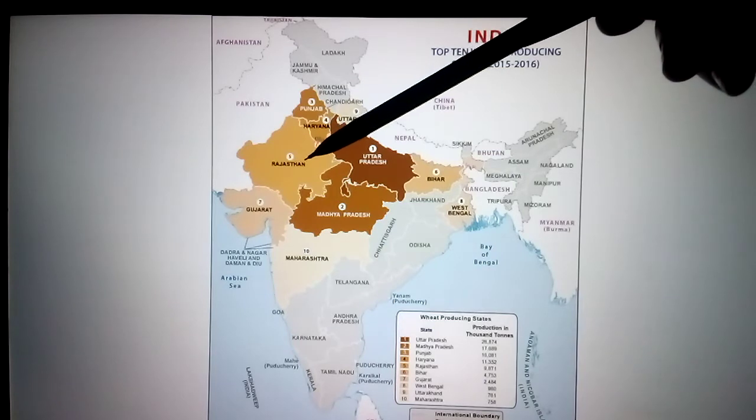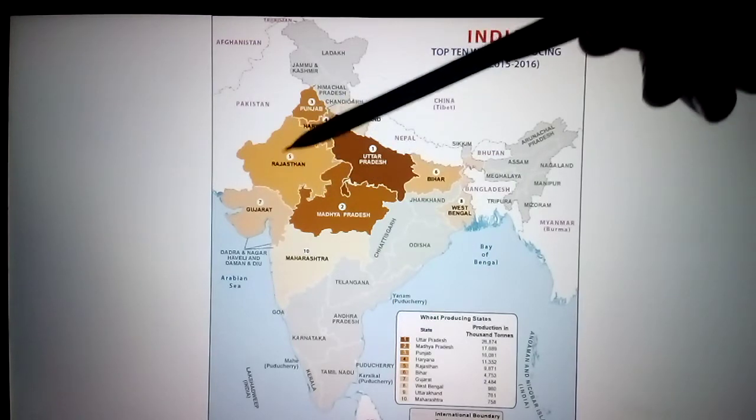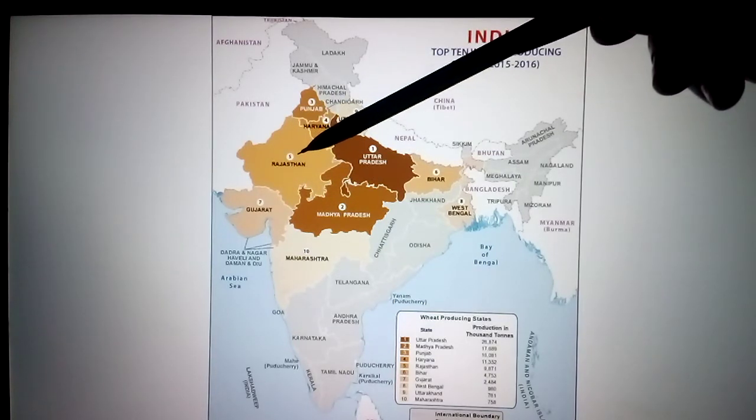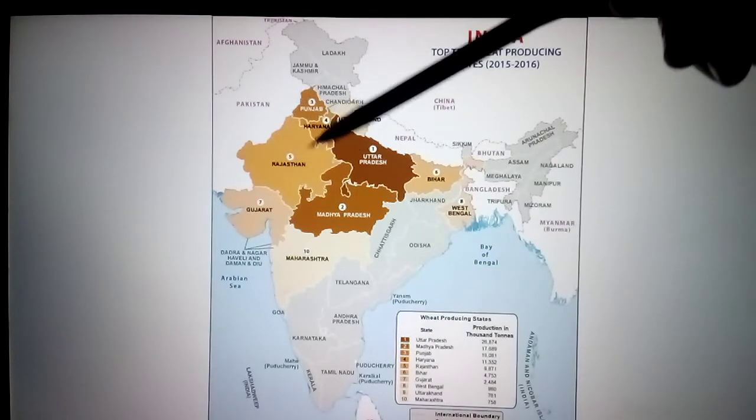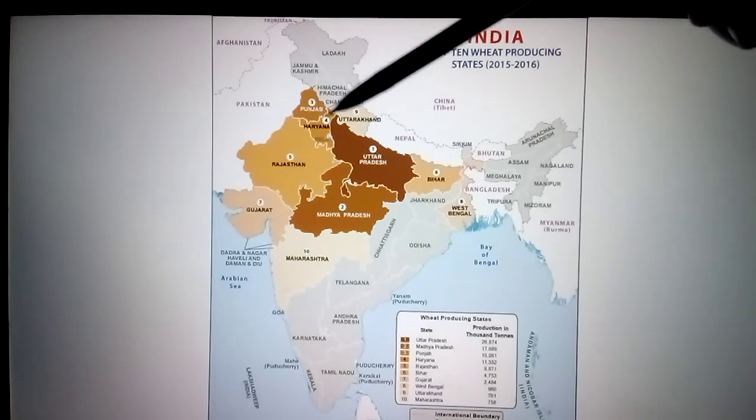Fifth place is Rajasthan. See, even though it is a dry region, a desert area, it goes to fifth place in wheat production. How is it possible? Through the Indira Gandhi canal, they are doing the irrigation.